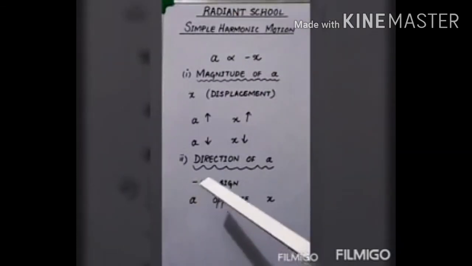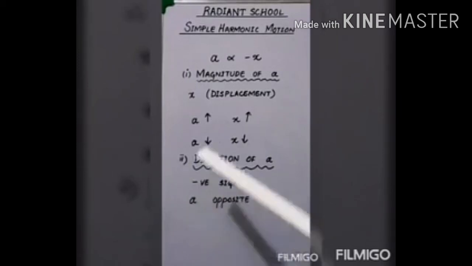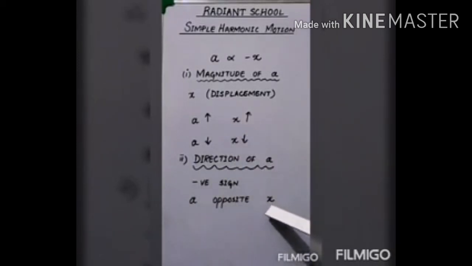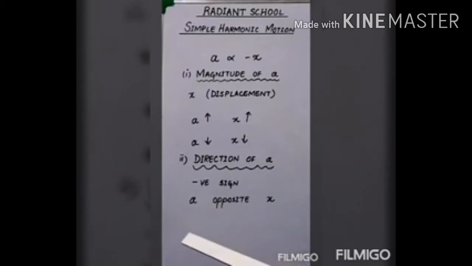This negative sign shows that direction of acceleration will always be opposite to the direction of displacement. Now, in which direction the displacement takes place? We move away from the mean position. So, where the acceleration will be? It will be towards the mean position all the time.